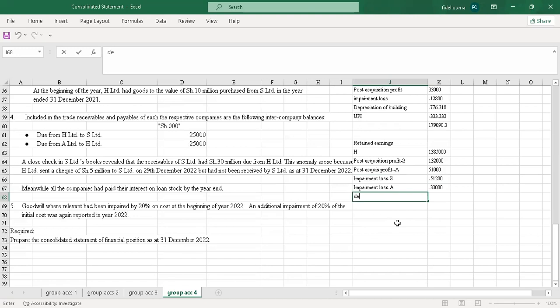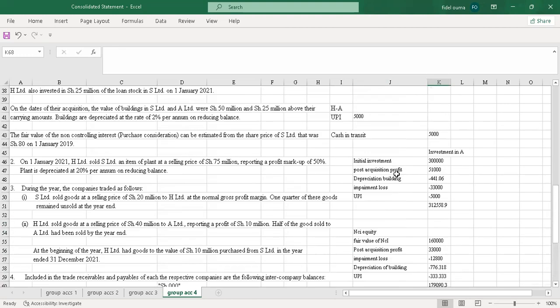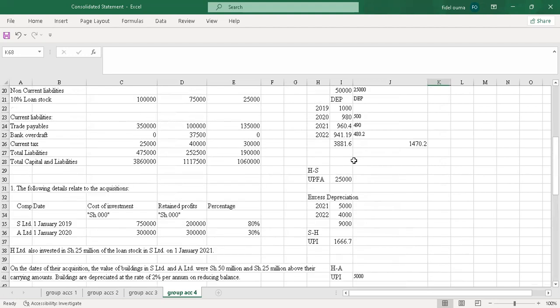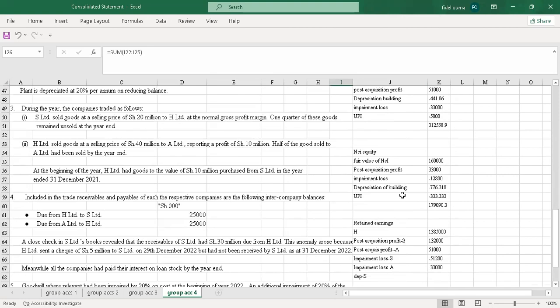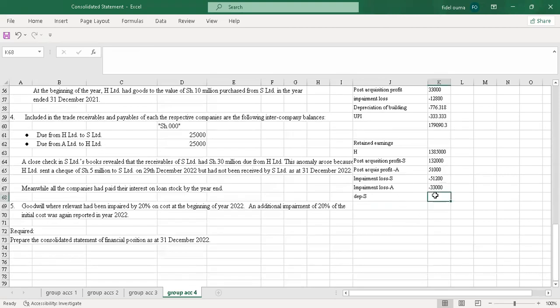I'll start with the depreciation for S, the subsidiary. So I'll come here and say equals to.